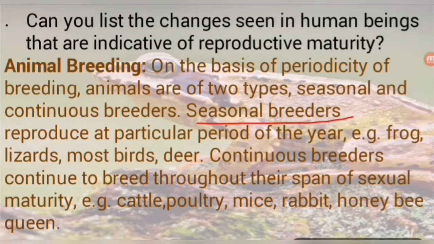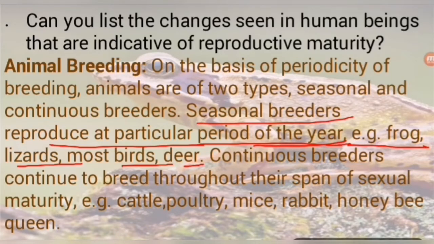Seasonal breeders reproduce at a particular period of the year. Seasonal means in a season; in a particular season the animal breeds. Examples: frog, lizard, most birds and deer. These are the seasonal breeders.